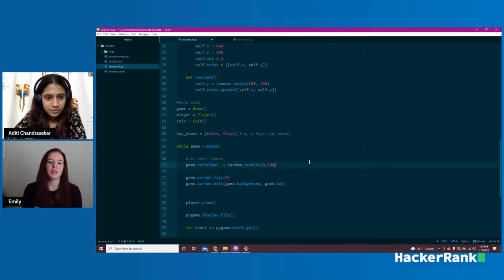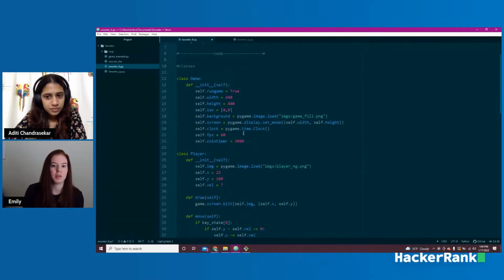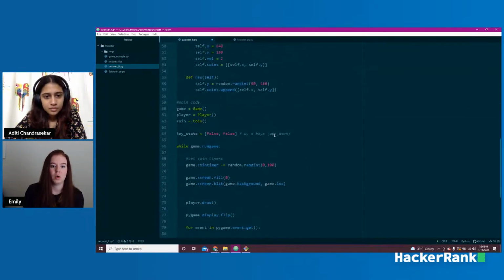So what this is saying is we're going to pull a random integer between 0 and 100. It could pull 55 or something like that, right? And that's going to be subtracted each time we go through a frame. That's going to be subtracted from the number 3000, and that's saying when a coin is going to be created. Once that goes down to 0, we're going to create a new coin.